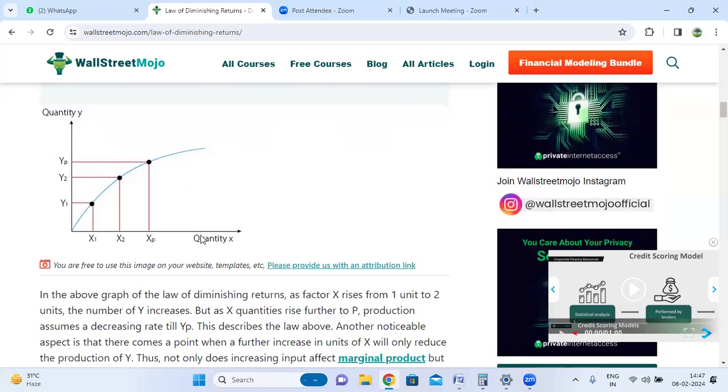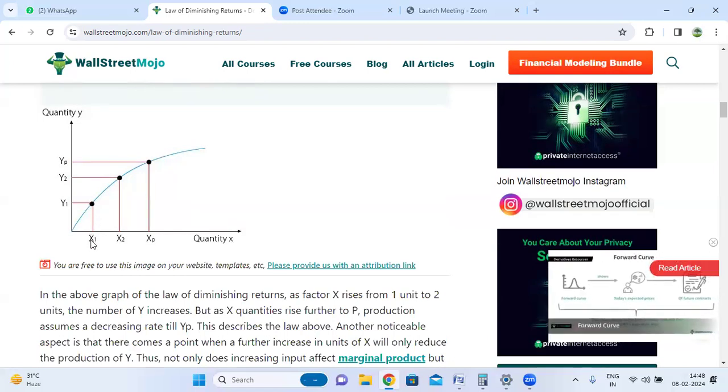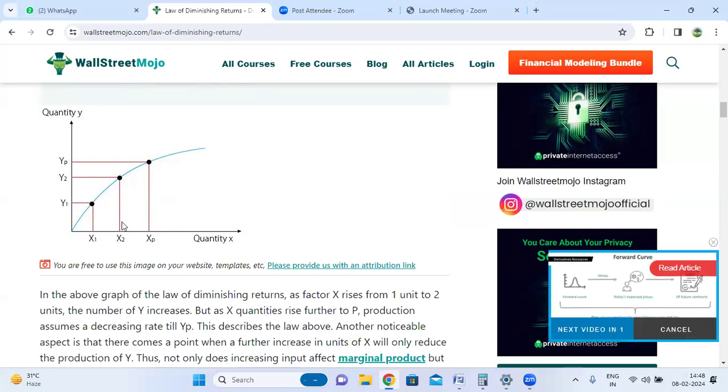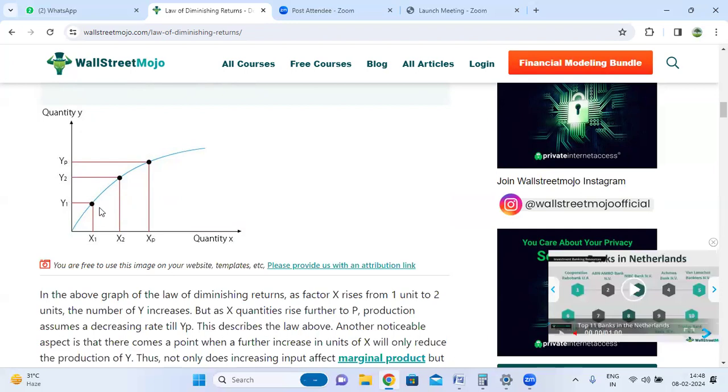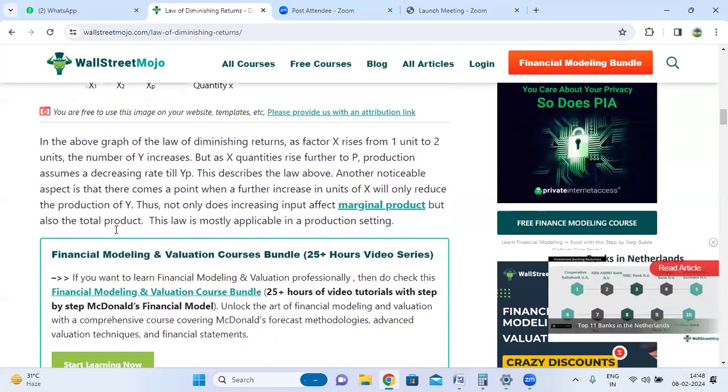In this diagram, we have x quantity and y quantity. On the x-axis and y-axis, the quantities taken are x1, x2, xp and y1, y2, yp, that is x1 with y1, x2 with y2, xp with yp. In this, the curve is the law of diminishing returns; the curve decreases. Now the explanation of the above diagram.